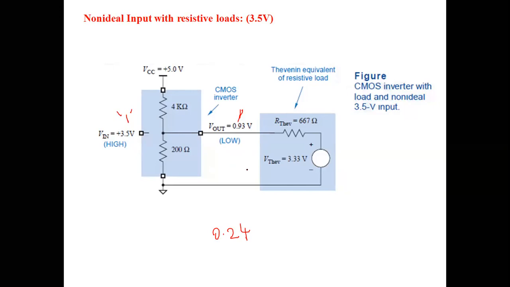They will move away from the normal power supply values. So we should keep these points in mind while we are handling non-ideal inputs and resistive loads. So this is about the non-ideal inputs with the resistive loads.